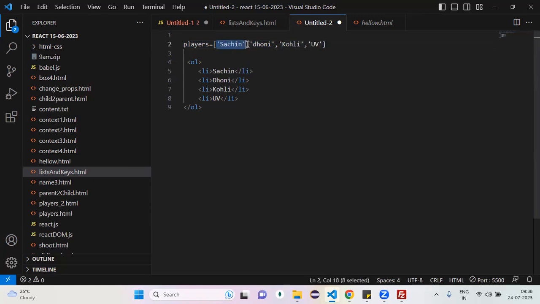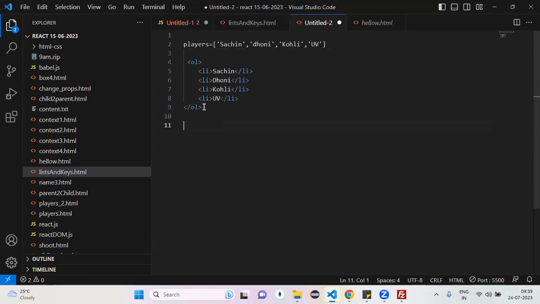So with Sachin, what do you have to prepare in your requirement? One list item or not? You're right. With Dhoni? One list item. With Kohli? One list item. With UV? One list item. That means in the array, how many elements are there? You are performing the same operation on each and every element or not? Here, for each one, prepare a list item. Then you can go with what?